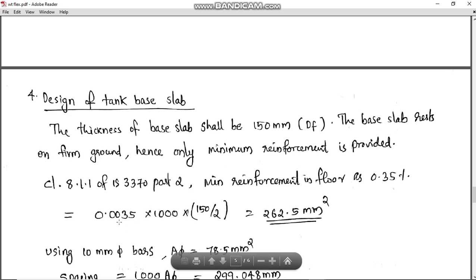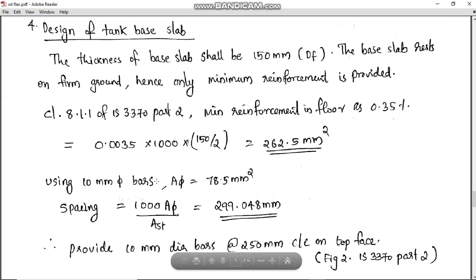So we have to provide this much area of reinforcement, 0.35% of the surface cross section, that is 1000 into 150 divided by 2, that is D is 150 divided by 2, 262.5 mm square. Then using 10 mm dia bars, AFI is equal to 78.5.